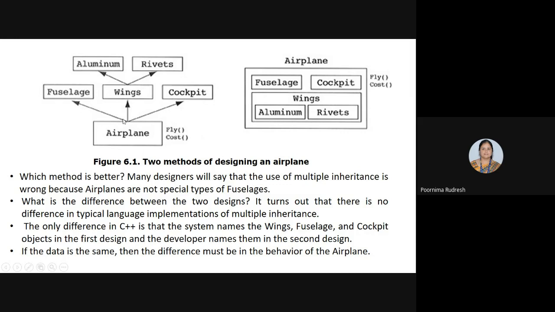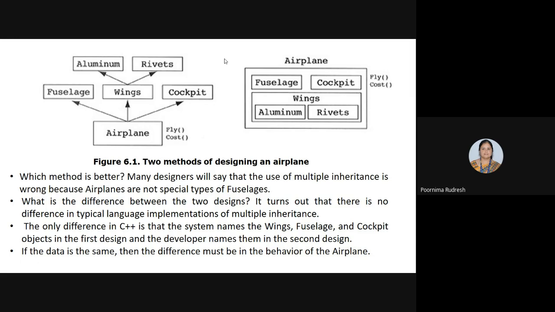Some designers argue that the use of multiple inheritance is not correct here, because the airplane is not a special type of fuselage. Then what is the difference between these two designs? It turns out that there is no difference in typical language implementation. So in terms of implementation, there is no difference.